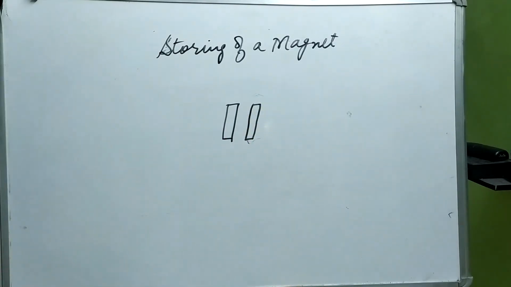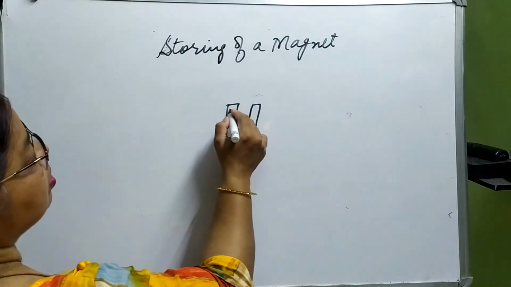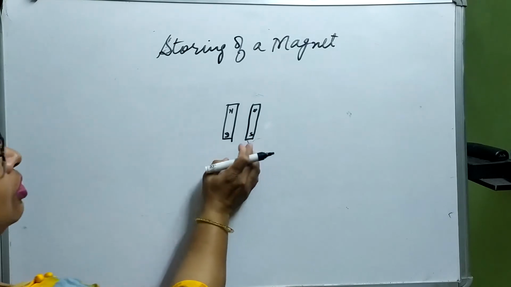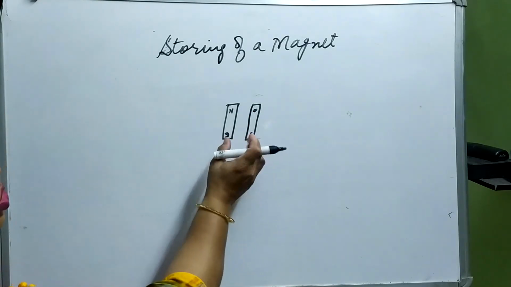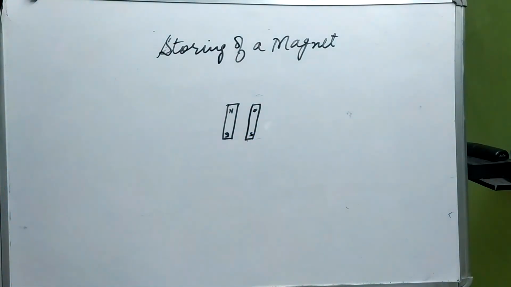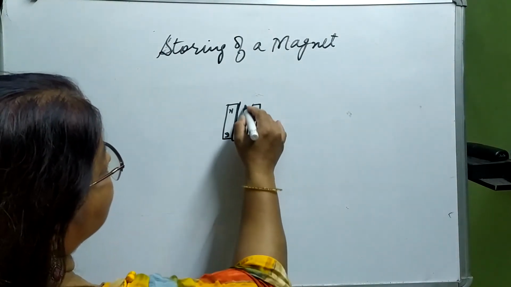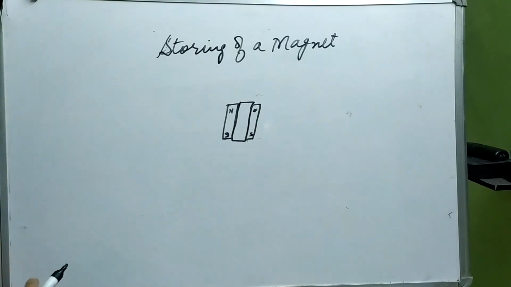Okay, and like North Pole, South Pole, they may have the properties because they are magnets, so they are going to attract each other. So what we do, we keep them apart with the help of a wooden strip.